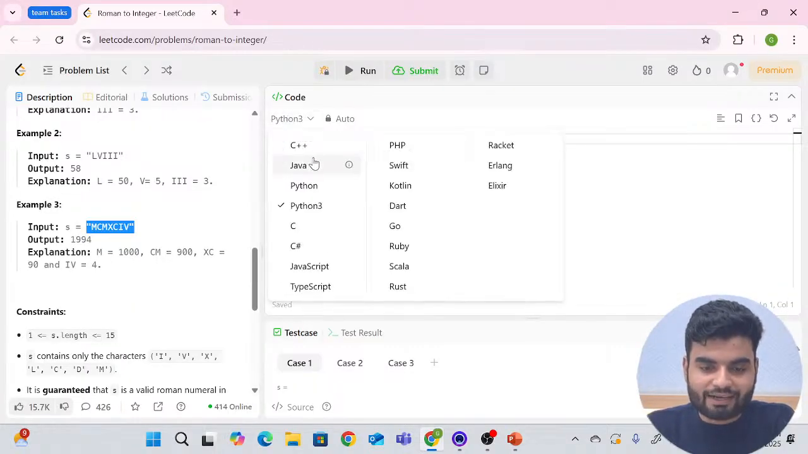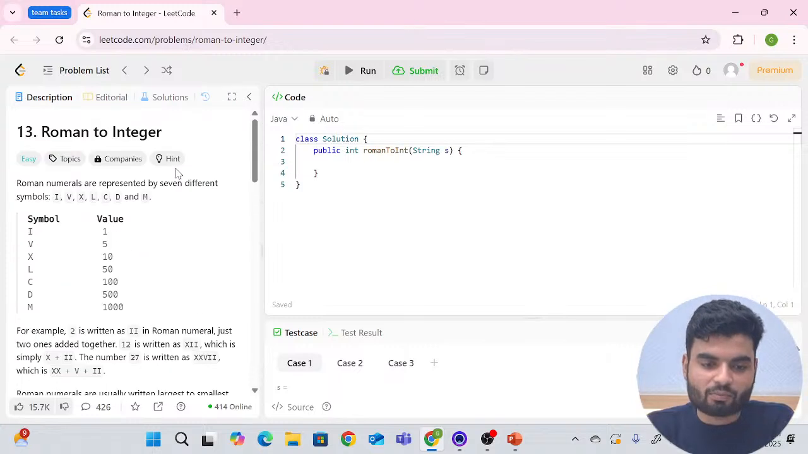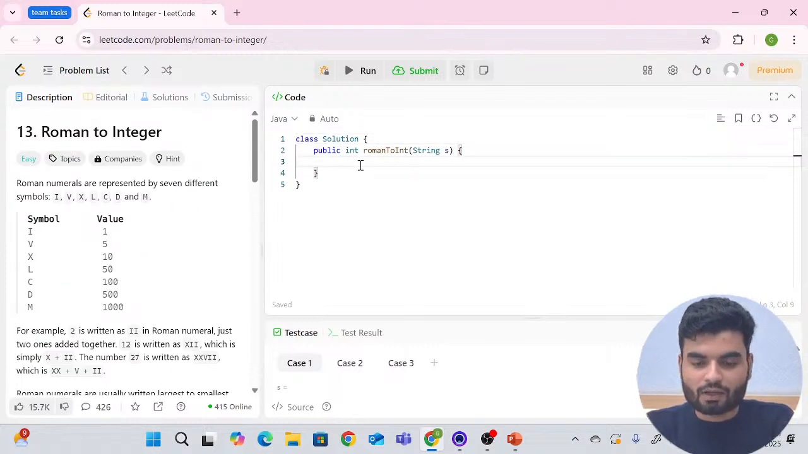So first we'll write the code in Java, then in C++, then in Python, all three languages. Okay. So for storing the values, I'll create one hash map.